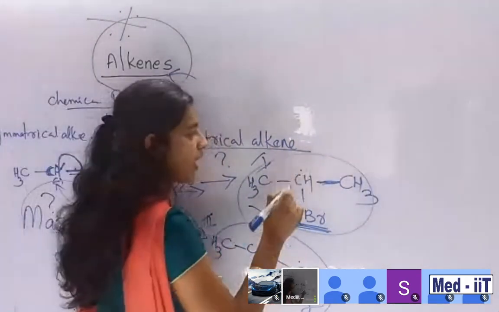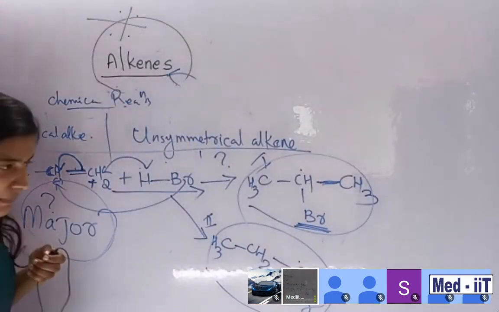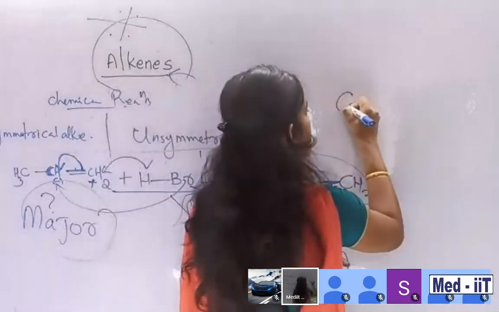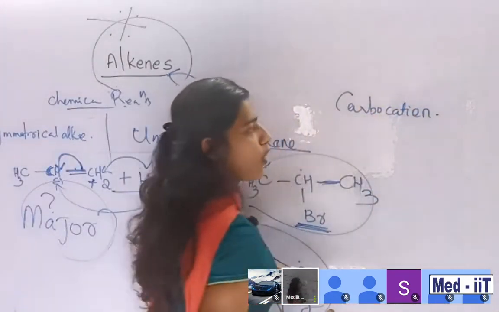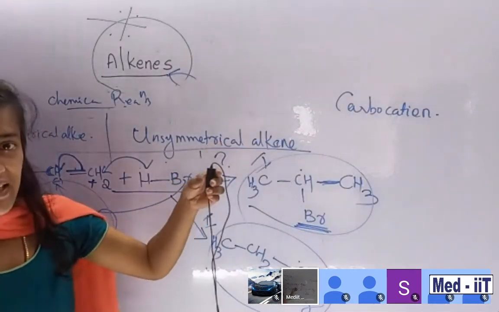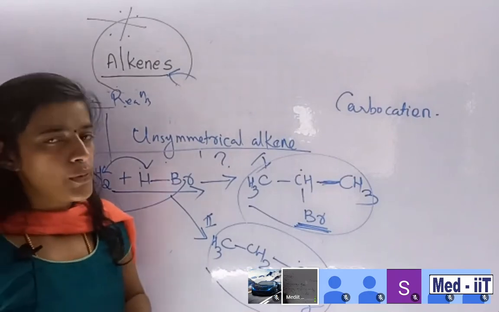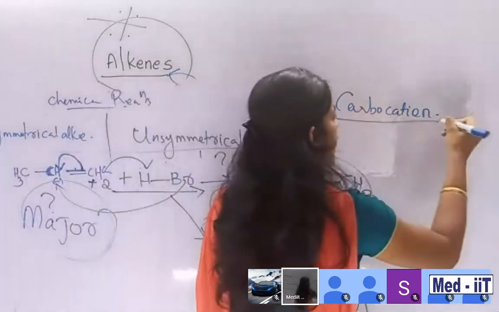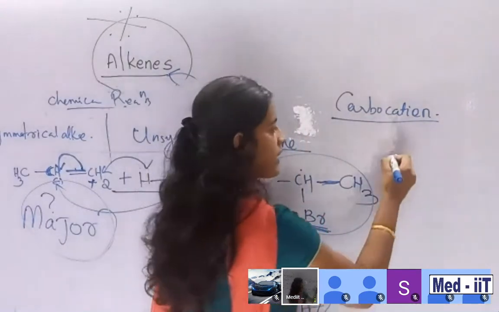Why? Because, are you familiar with the reactive intermediates? In reactive intermediates, there is a carbocation. There is no time for explaining carbocation in more detail, so coming to the point, I will give a small introduction about carbocation. A carbocation is an electron-deficient species containing a positively charged carbon, suppose CH3.